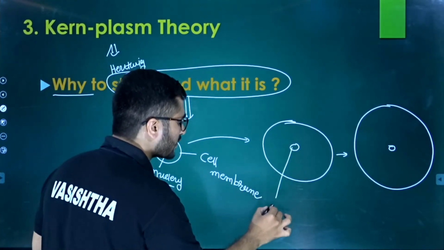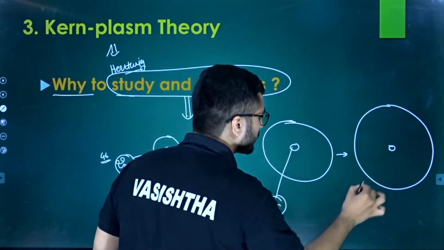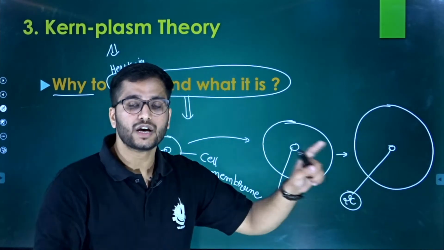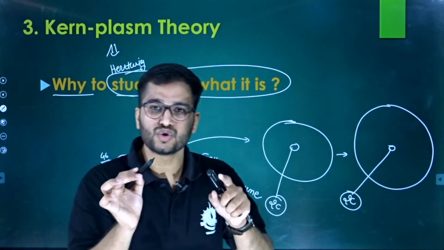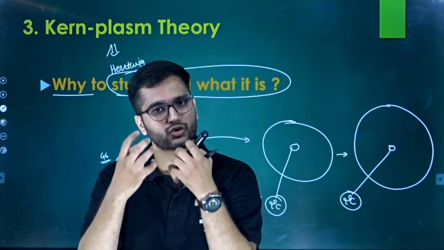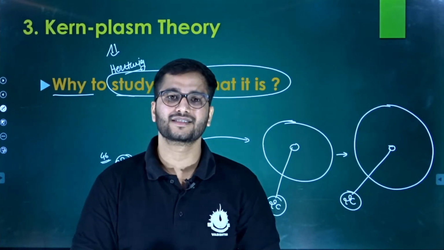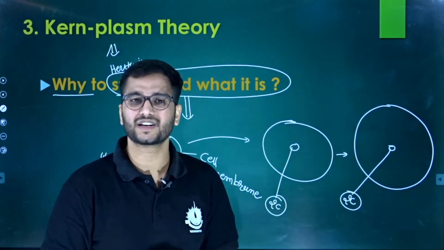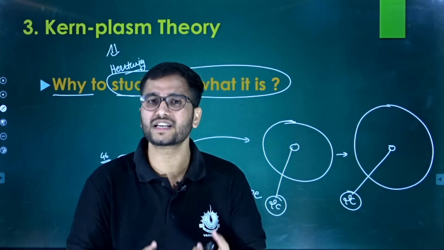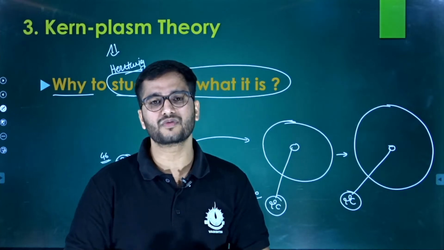Here also is a 2C value of DNA. Prior to this stage, the 2C value of DNA was sufficient to regulate, hold and maintain the cell. But in this particular case, the nucleus loses its capacity to regulate the affairs of the cell.